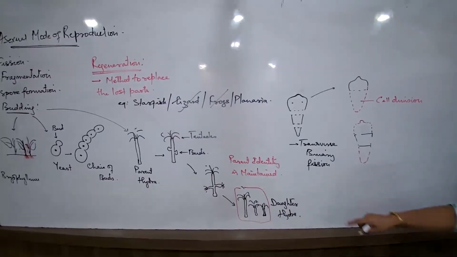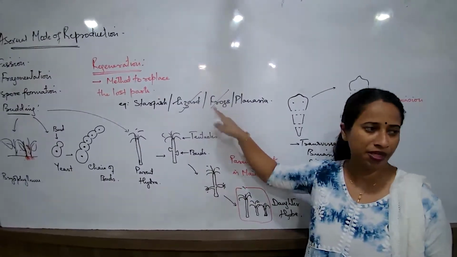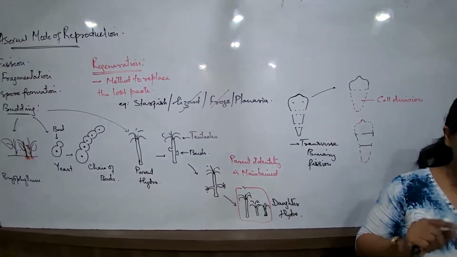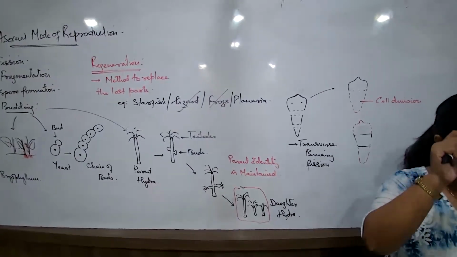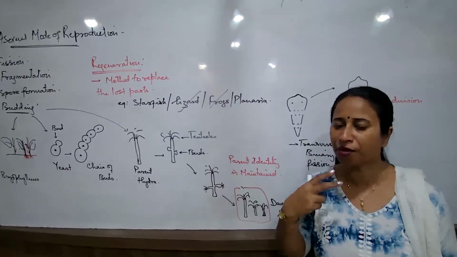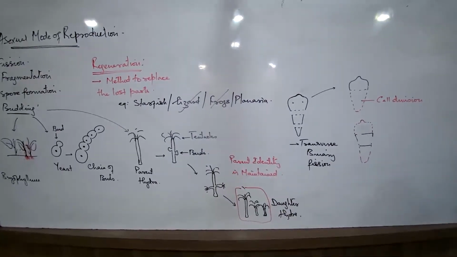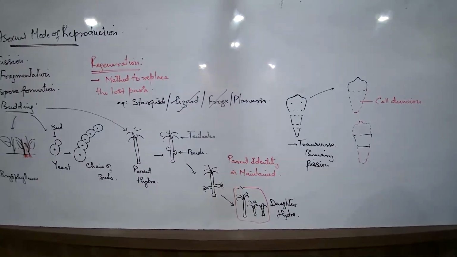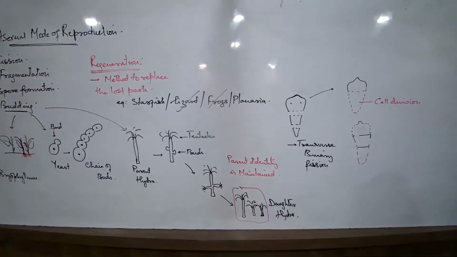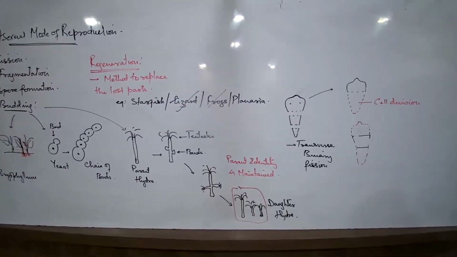If it is a vertebrate, they are always having well-developed organs and systems. And the organs and systems will only develop from a particular stage of growth. कब से? From the embryonic life. From the embryonic life हमारी organs and systems develop होना शुरू होता है. So at any time of our life, if somebody suffers from an accident and loses the arm, the bones and the cartilages and all the tissues cannot develop now. So that's the reason only skin heal hota hai.